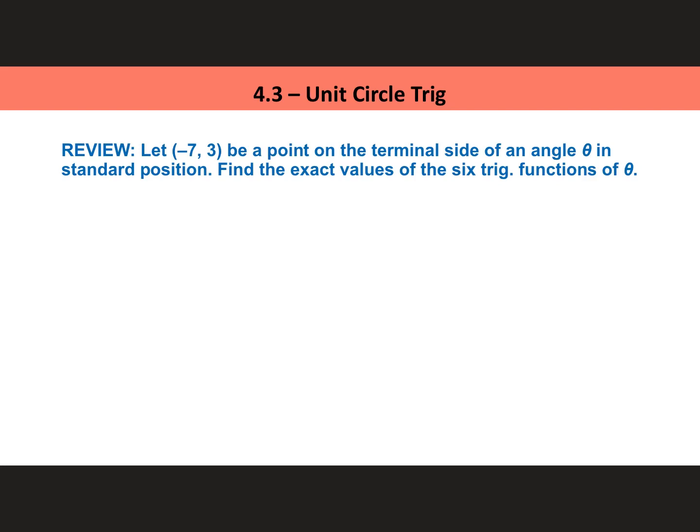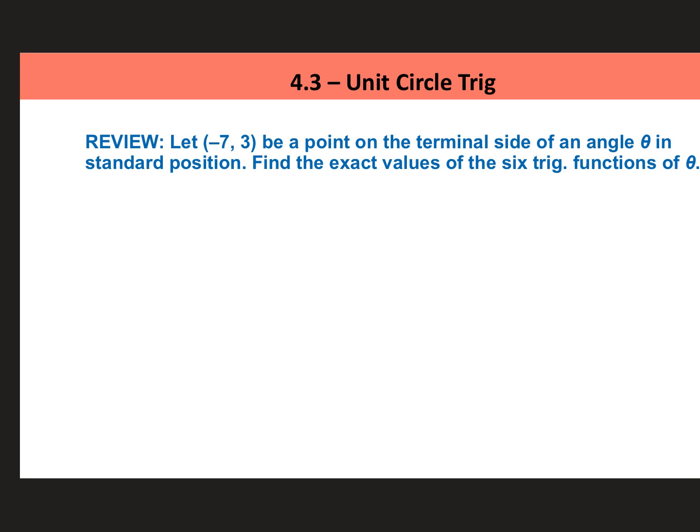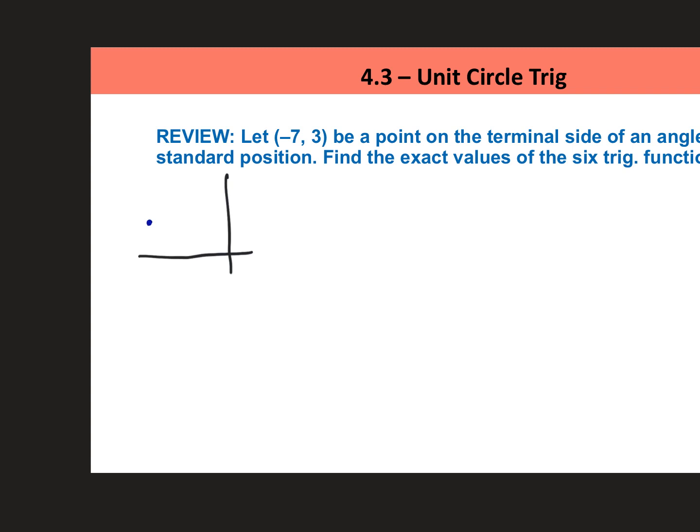All right, so just some review. They say let negative 7, 3 be a point on the terminal side of the angle, and they want us to find all 6 trig functions. So we're going to draw a triangle with this one. We're going to plot negative 7, 3, and we're going to draw a triangle.